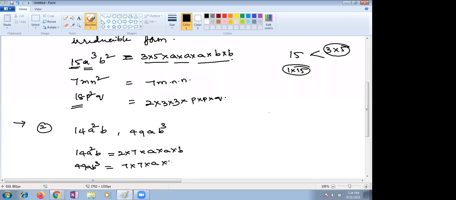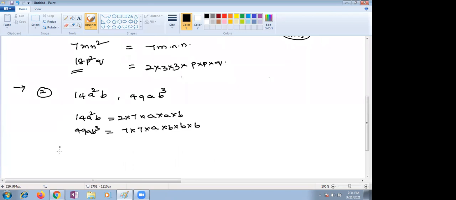So a multiplied by b. What is the product of common factors? First, you need to find out the common factors, then the product of common factors. What are common factors, Nana? 7 is common in both.